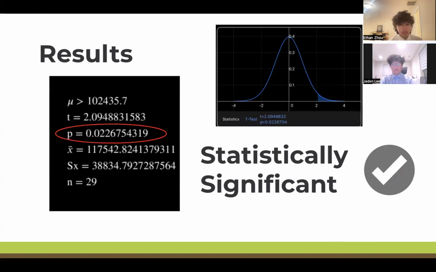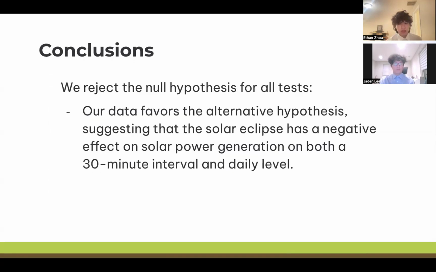However, it was with a much higher p-value. The standard deviation was a lot greater, but this is total for the day, so it makes sense. And since the p-value was a lot greater, and as we can see on the graph, it was a lot closer to the middle, so it would be a lot more likely to happen under standard conditions. However, this is still a statistically significant result. In conclusion, for both tests, we are able to reject the null hypothesis and state that our data favors the alternative hypothesis, suggesting that the solar eclipse has a negative effect on solar power generation on both a 30-minute interval and daily level.